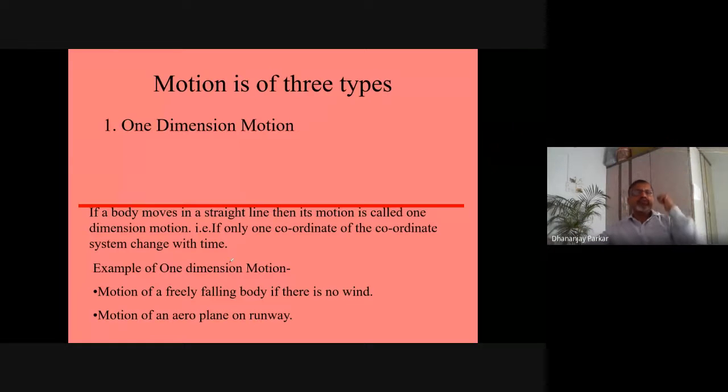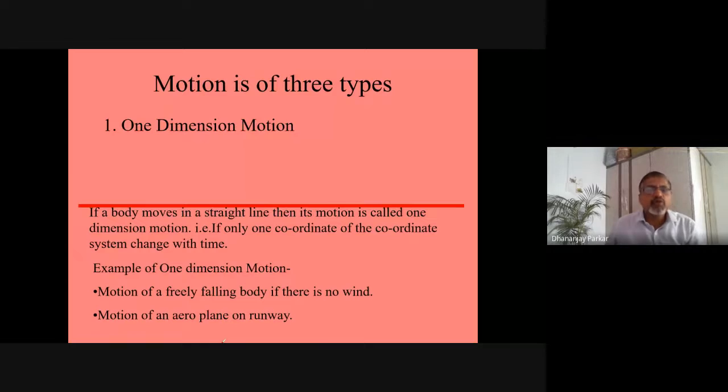It can move this way also. So in these 3 dimensions, if one of the coordinates is changing with time, then we can say that it is one dimensional motion. This question will be asked many times in MCQs in a twisted way. You will be asked to tell how the body is moving, like going up, and many of the students will write that it is a 3 dimensional motion.